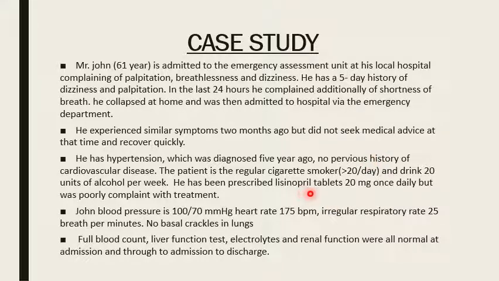Lisinopril is an ACE inhibitor, and here lisinopril is given because the patient has been hypertensive for the last 5 years. That's why lisinopril tablet 20 mg once daily, but he was poorly compliant with the treatment. John's blood pressure is 100 by 70 mmHg. Heart rate is 175 beats per minute, which is irregular, and respiratory rate is 25 breaths per minute. Full blood count, liver function test, electrolytes, and renal function test are all normal at the time of admission and throughout the admission until discharge from the hospital.